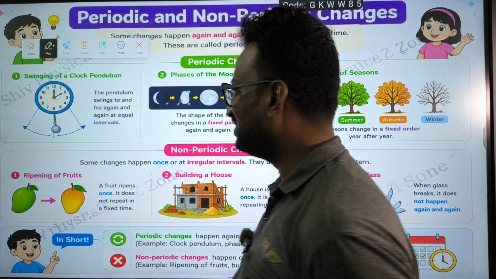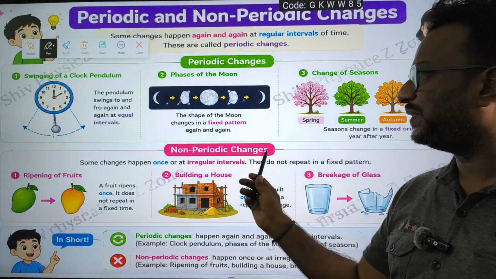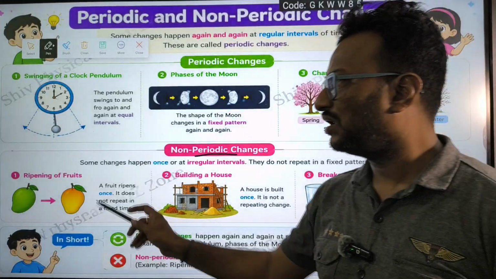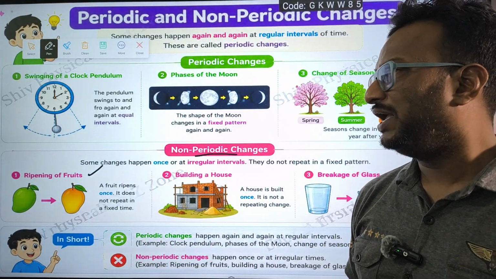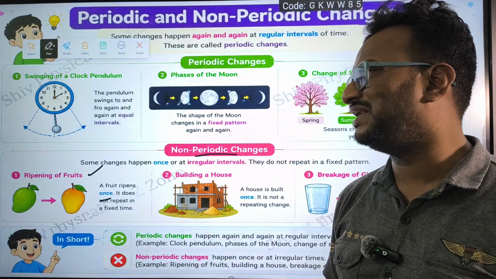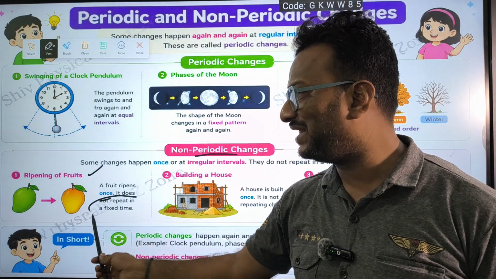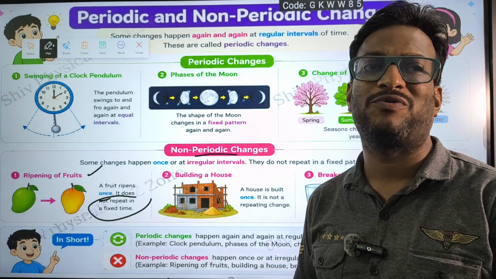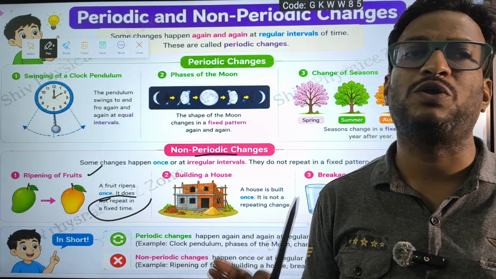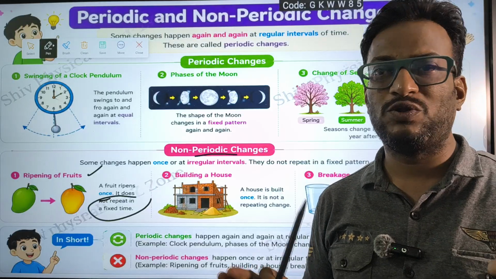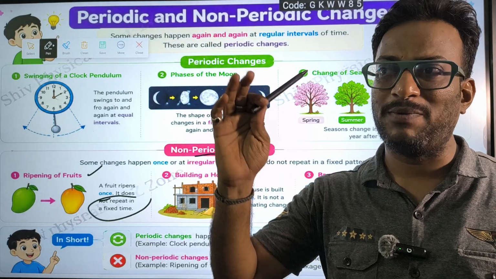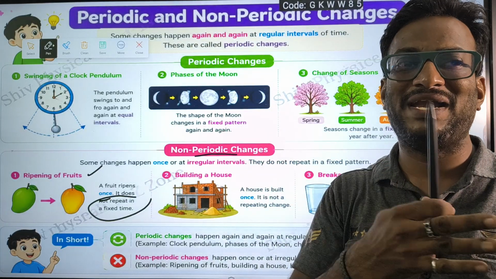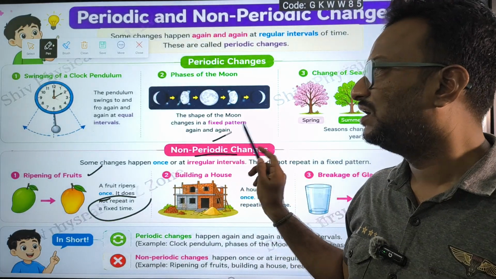So, once again, there are a few other non-periodic changes. Some are non-periodic changes. Those are ripening of fruits. A fruit ripens once only, once in a time. It does not ripen repeatedly. Once it ripens, after that it will not once again become a raw fruit and then once again ripen. It will not do like that. That is not repeatedly happening. So it is called non-periodic.